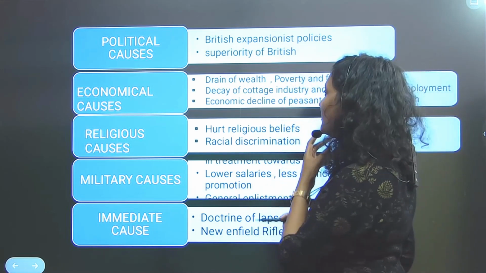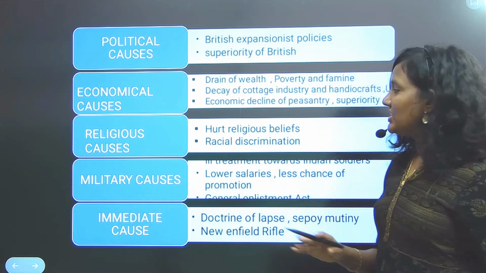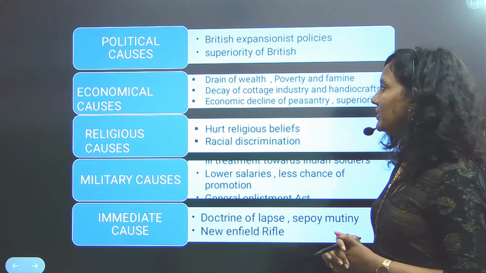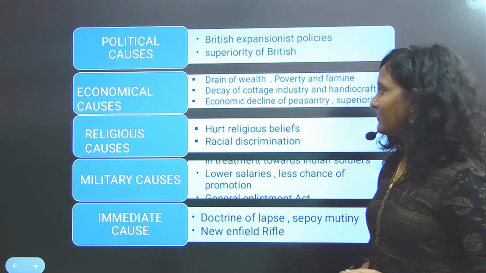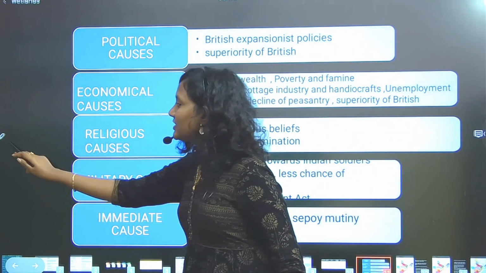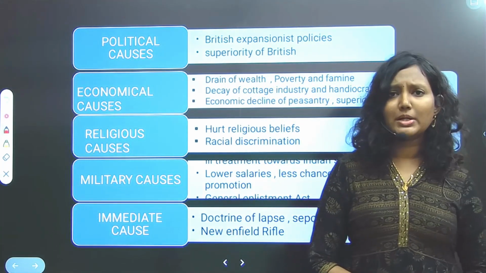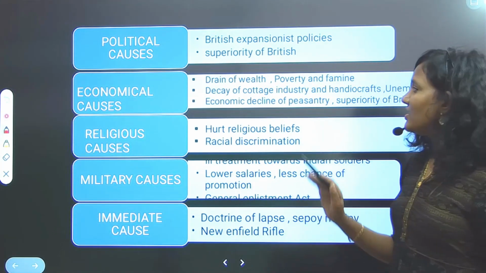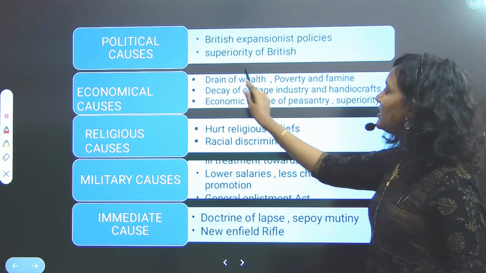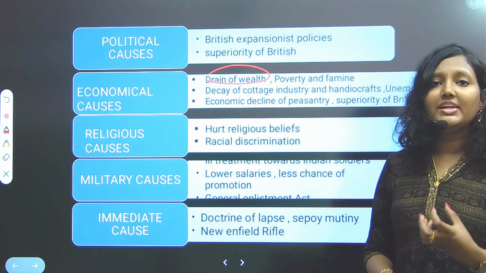And coming to economic causes: drain of wealth, poverty and famine. This is one of the most important economic causes when coming to the 1857 revolt. So what is this drain of wealth? If you refer to the drain of wealth theory of Dadabhai Naoroji, you can easily understand it. This theory shows how Indian wealth was drained by the British.